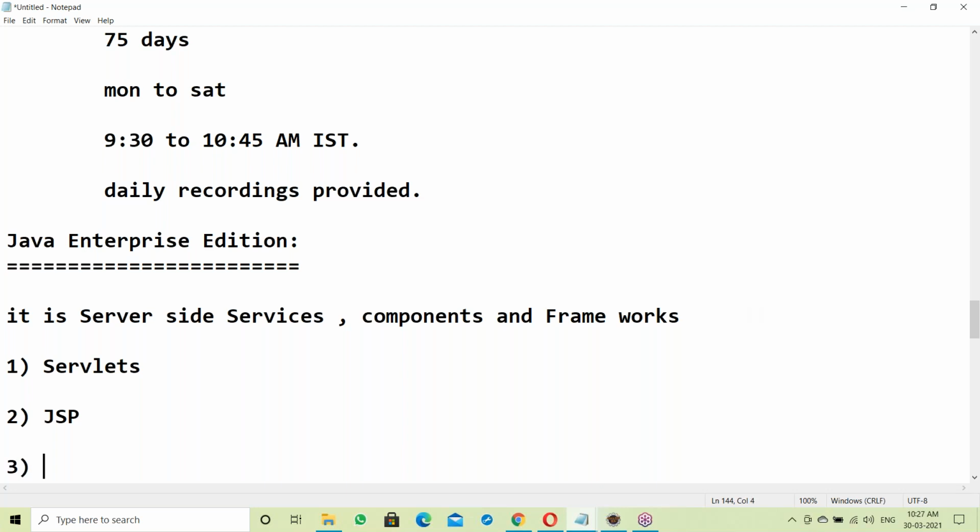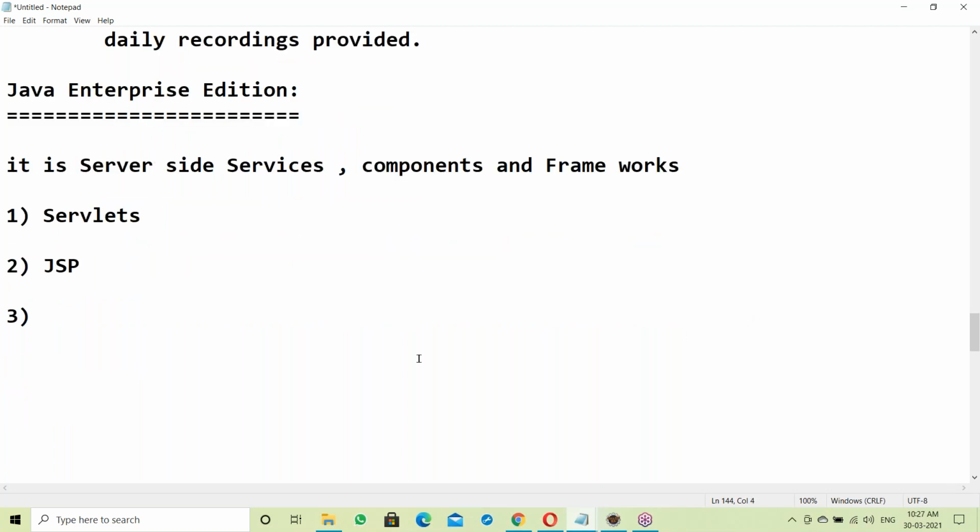Next, RMI, remote method invocation, but it's outdated. No one is using it. Next, EJB. This is also outdated. In place of these two, Hibernate came into the picture.